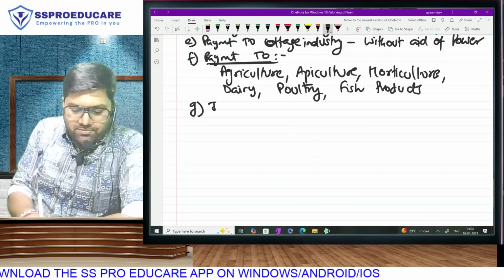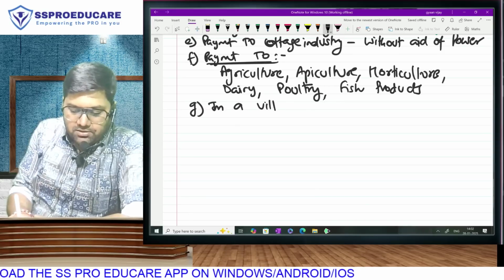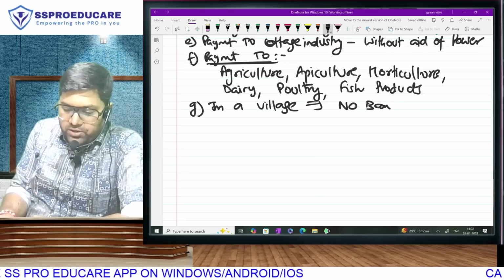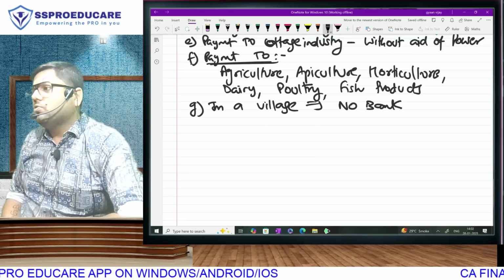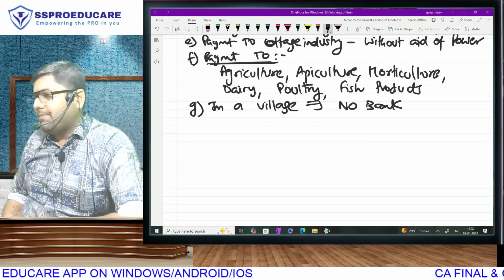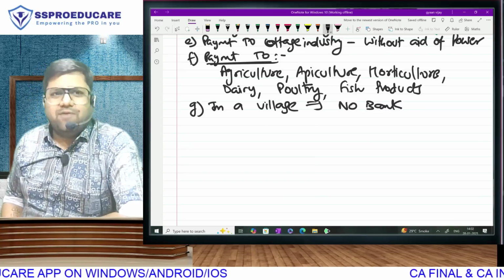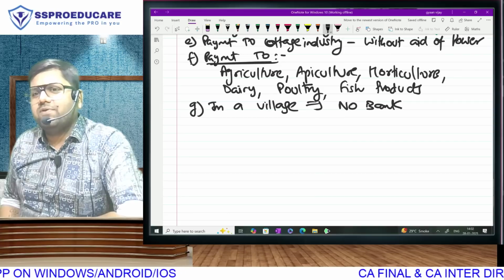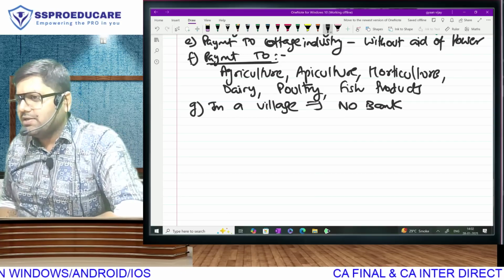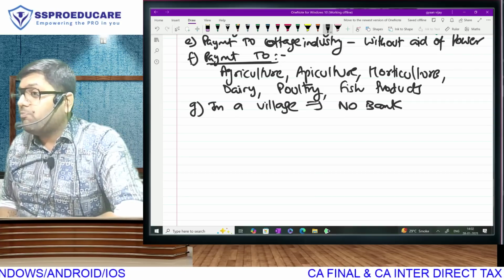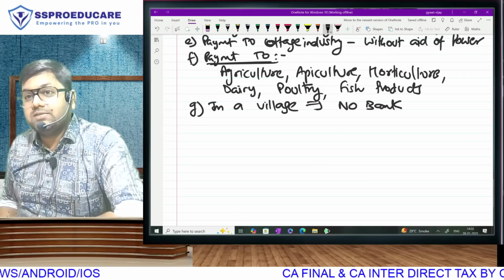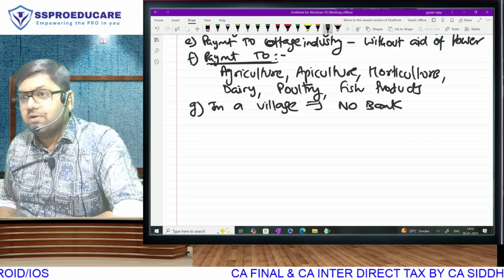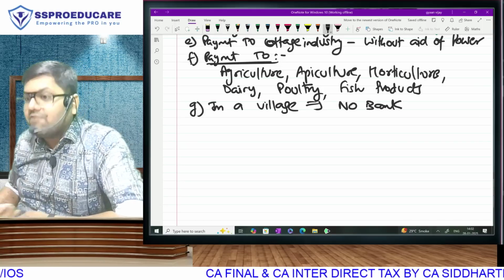Next, you are making payment in a village where there is no bank. As of today, to be very honest, the rural village is served by banking. You have to give Modi ji credit for this. He started by first having branches in rural areas, then told those villagers to open something called a Jan Dhan account, zero balance. Then he introduced demonetization so that all the limited cash that you have, you put in your banks. Earlier, they did not have bank accounts.